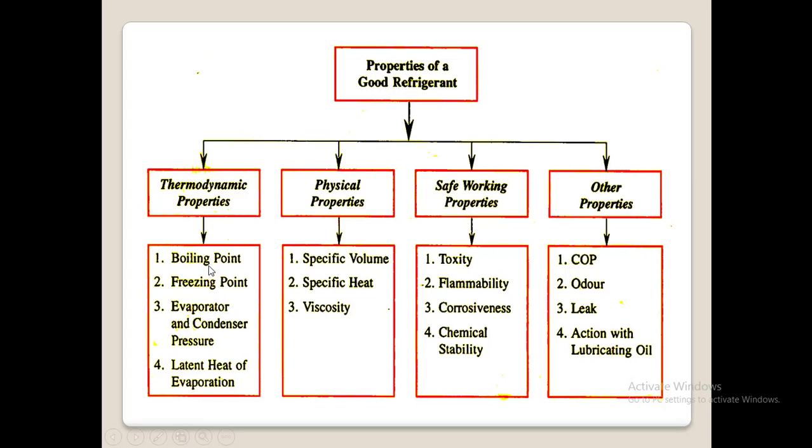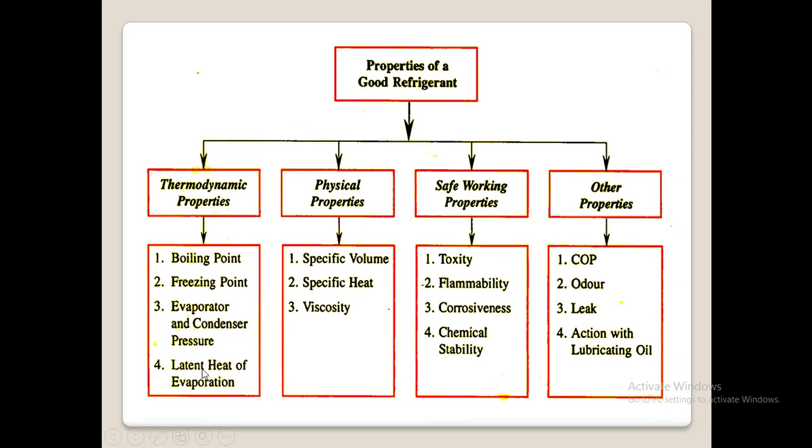So the boiling point of this refrigerant must be low. Next, the freezing point of the refrigerant must be low. Evaporator and condenser pressure must be higher than atmospheric pressure, thereby any leakage can be easily detected, and even leakage of air into that refrigeration system is not possible when the evaporator and condenser pressure is higher than atmospheric pressure.